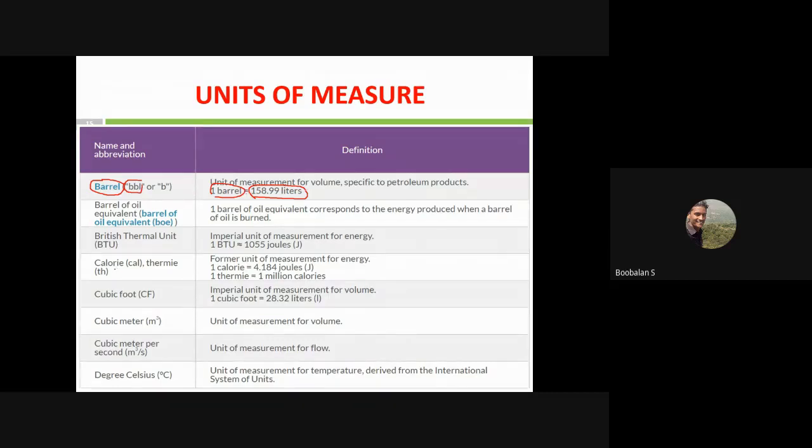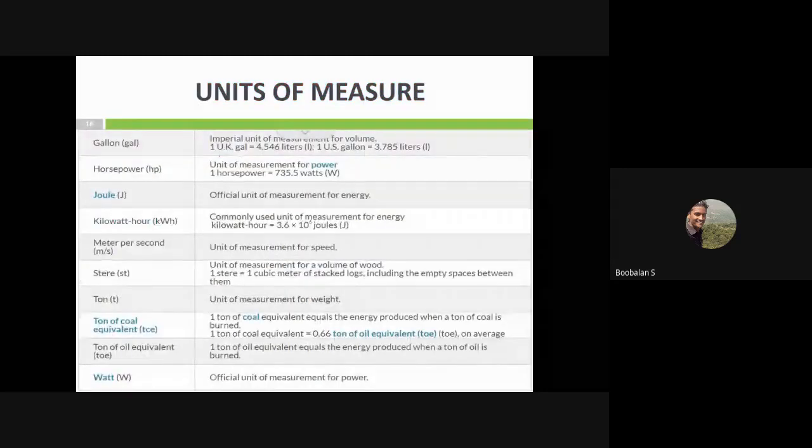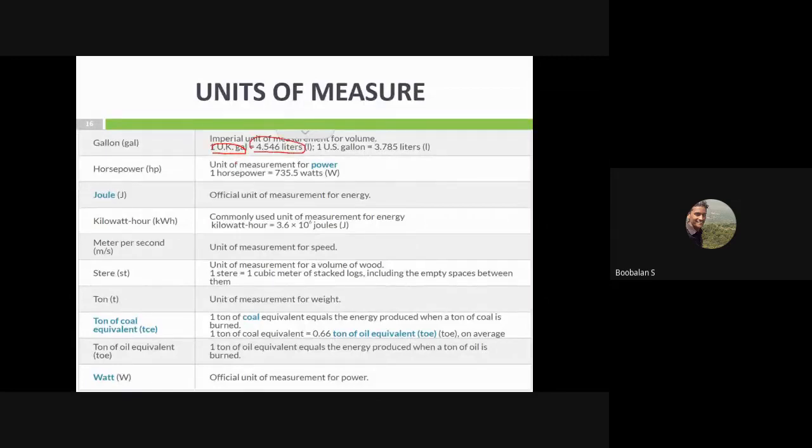And calorie: one calorie is 4.18 joules. Cubic feet is around 28.32 liters; you could also use cubic meter for volume. Degrees Celsius, people are already aware of. Now I'm moving a little faster. A gallon in the UK is 4.54 liters. In the US, one US gallon is 3.785 liters.